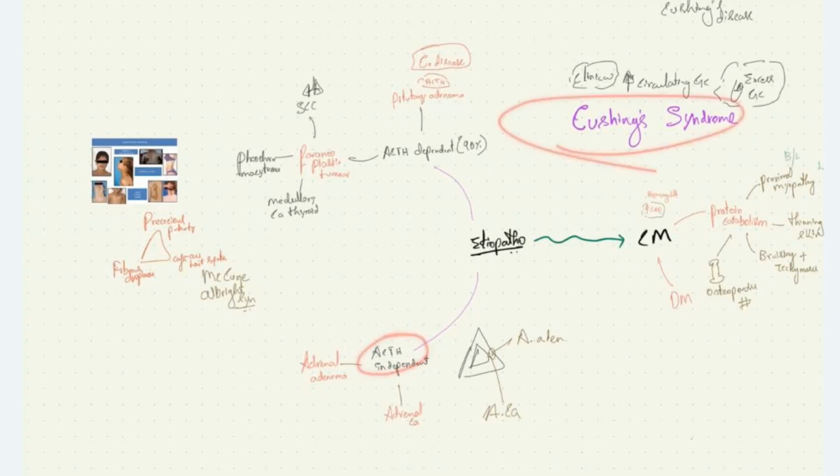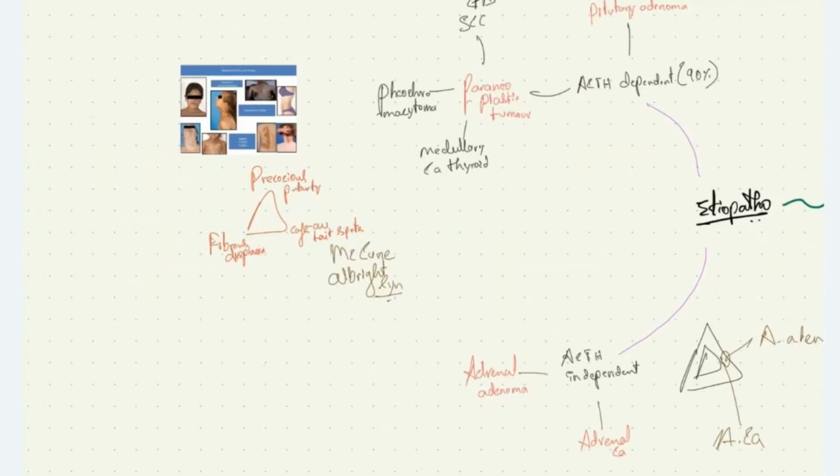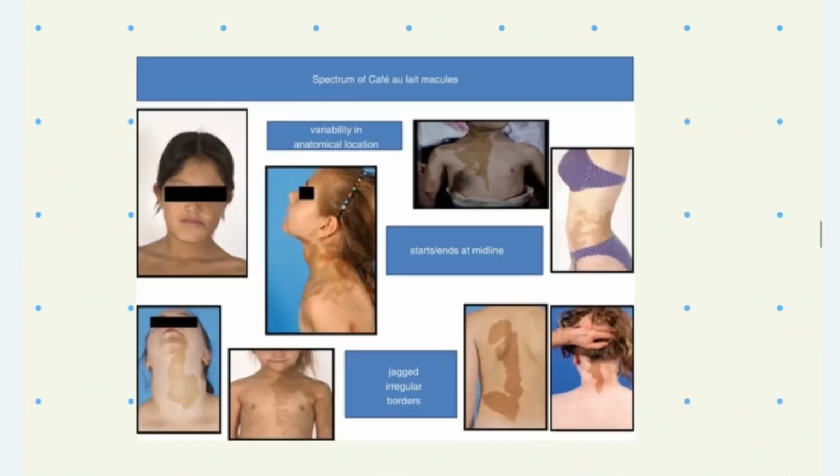We also have another important cause of Cushing syndrome, that is McCune-Albright syndrome, which is characterized by a triad of precocious puberty due to increased sex steroids, fibrous dysplasia, and cafe au lait spots. Here you can see cafe au lait spots, the macules that you see.